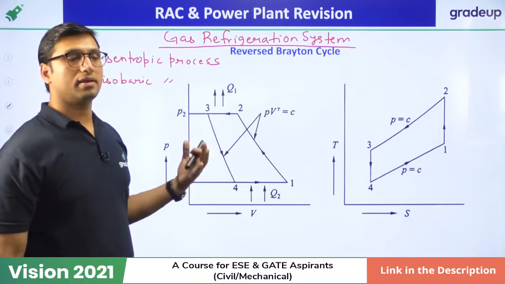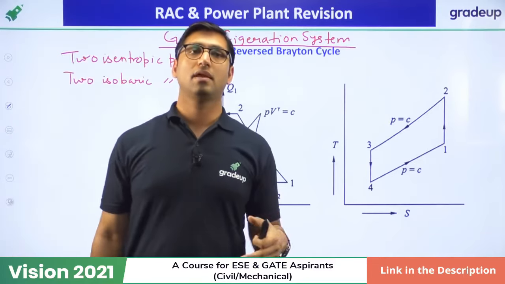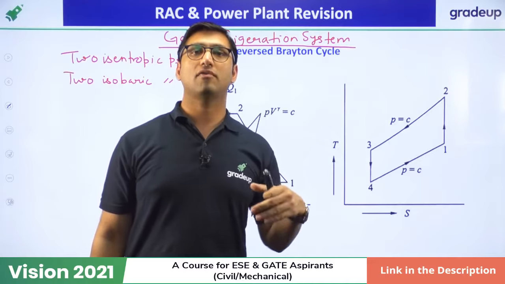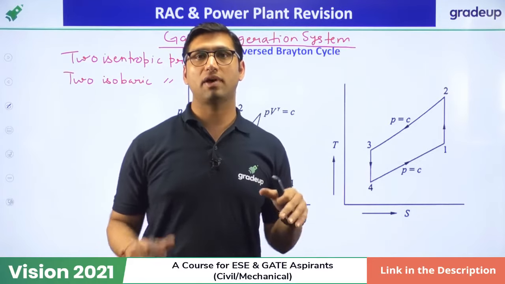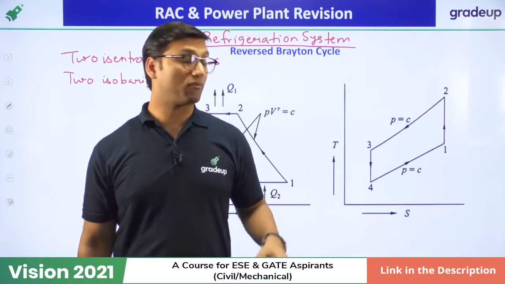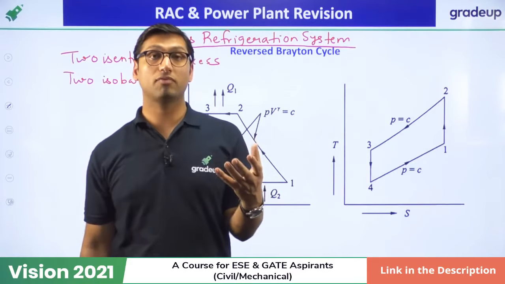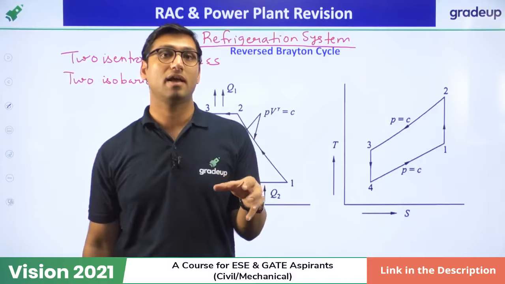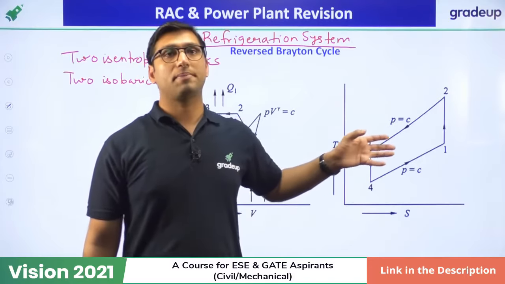In this gas refrigeration system we use an expander in place of a throttling device, because the work required in the gas refrigeration system is very, very high as compared to the vapor compression system.